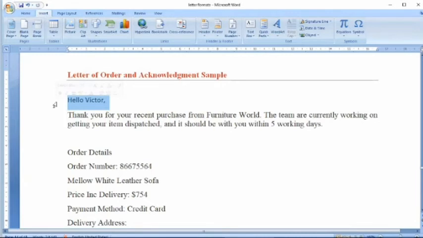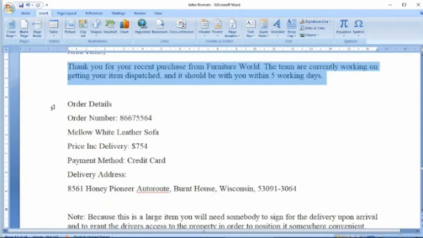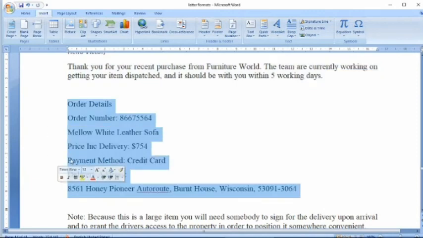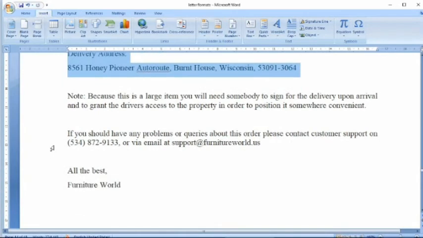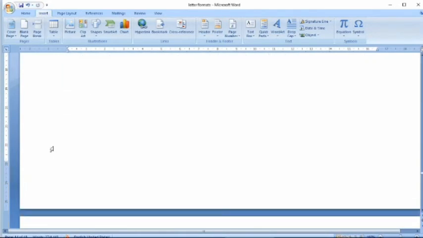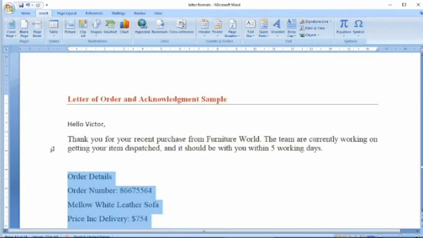So hello, it's an informal way. Maybe the relationship has been built up, so we can write the salutation as hello. And this is the body of the letter. So here I am giving a thank you note. Then I'm telling what is the purpose for me to write this letter and what are the things that have been ordered. I have given a list over here. It can be put in a tabular column as well. And then I close this letter.